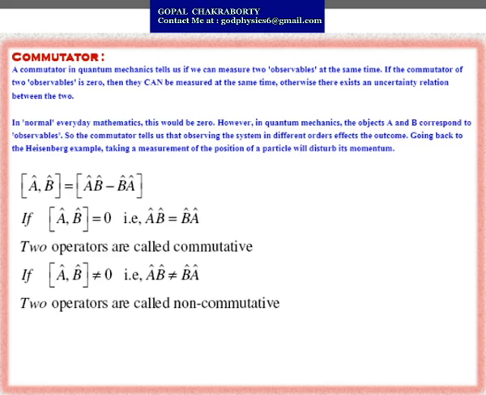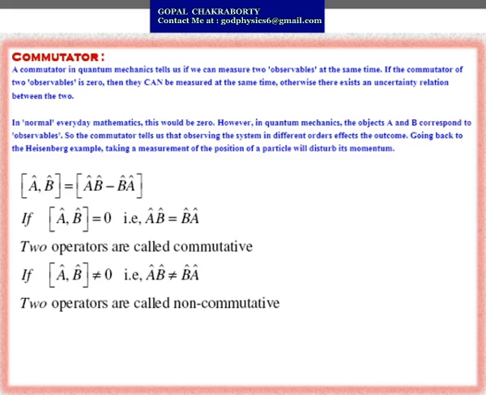Now the commutator. A commutator in quantum mechanics tells us if we can measure two observables at the same time. If the commutator of two observables is 0, then they can be measured at the same time. Otherwise, there exists an uncertainty relation between these two.